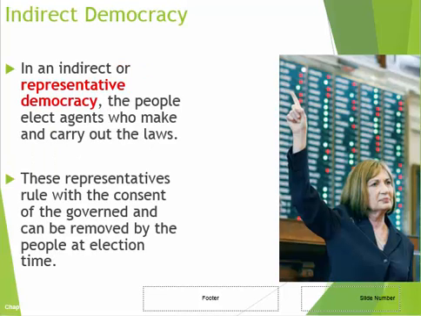What we do have is a representative democracy, or an indirect democracy. This is when we elect people, senators and House representative members, that then vote on our behalf for various issues in Congress, for new laws being passed in Congress, because there's so many that we can't always do it on our own. So we pick people who we think would be a good representative for us, and then they vote on our behalf. So we have a representative democracy.